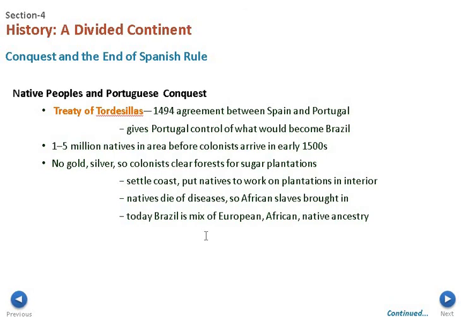What we see is they start to settle on the coast and they put the natives to work on the plantations in the interior. However, the natives are going to die soon, which will lead to the African slave trade. People who think that the African slave trade started in the United States are only seeing a portion of the story. We actually are seeing Spain starting the African slave trade. Today, Brazil is a mix of European, African ancestry, along with that native ancestry as well.